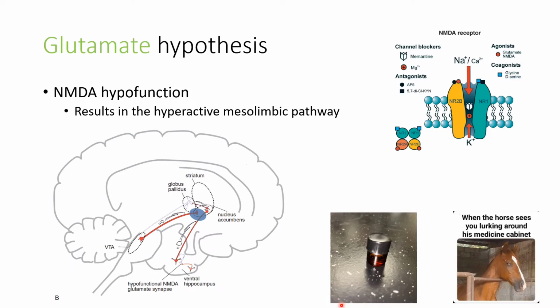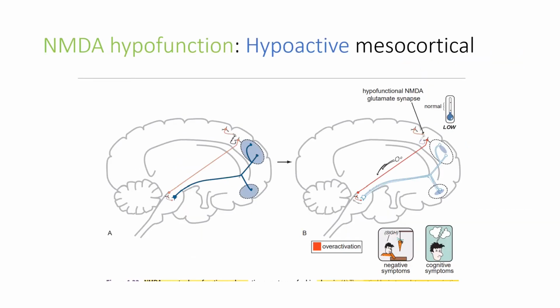So this hypothesis actually arose from the fact that NMDA receptor antagonists like PCP and ketamine are able to induce similar effects seen in the cognitive and negative symptoms of schizophrenia. However, they don't cause the same positive effects. These are actually known as dissociative drugs, but they can cause the same effects seen in negative and cognitive symptoms of schizophrenia. So here is a diagram trying to explain the hypoactive mesocortical pathway based on the NMDA hypofunctioning hypothesis.